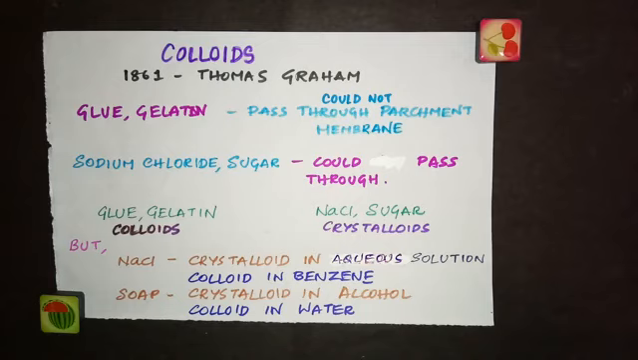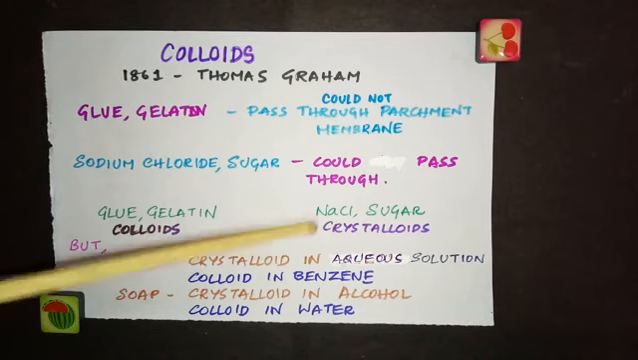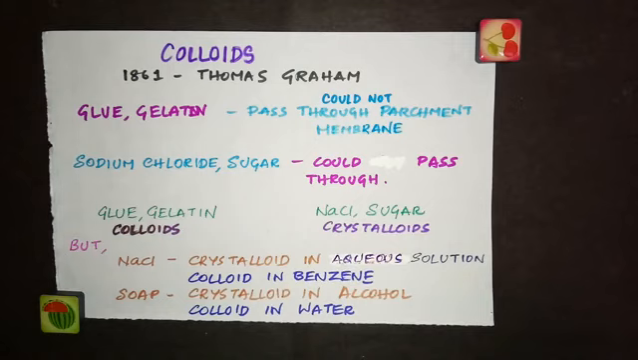So because of this behavioral difference, he named the glue and gelatin as colloids and sodium chloride and sugar as crystalloids. This property, whether these solutions can pass through parchment membrane or not, is an important property to differentiate between colloids and crystalloids.